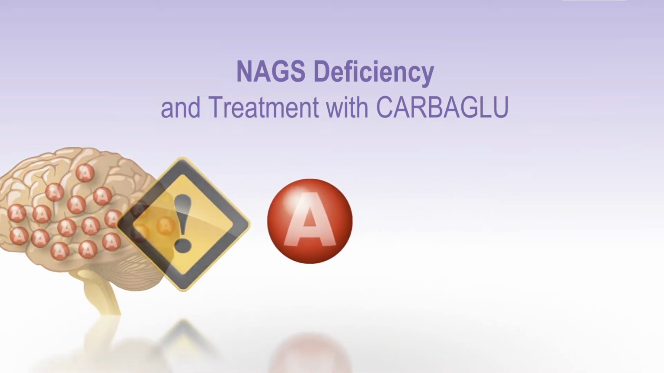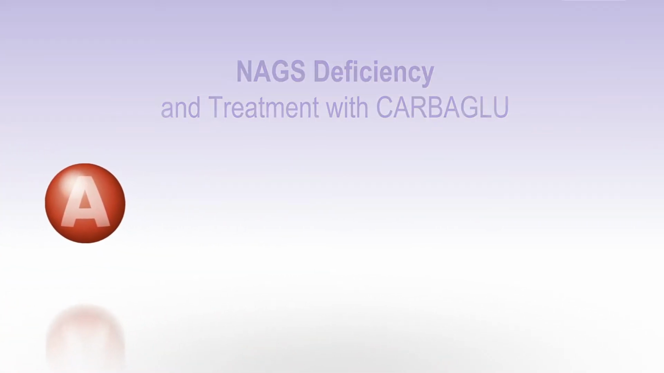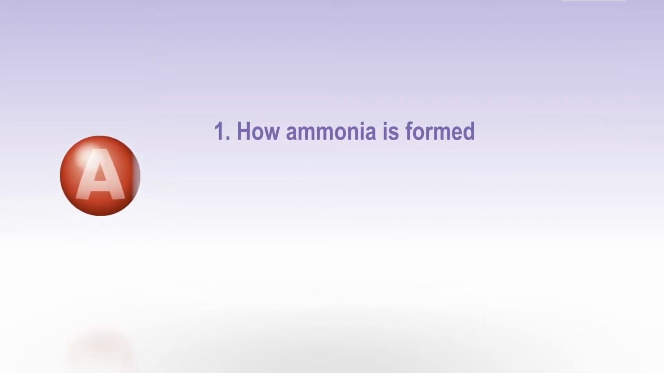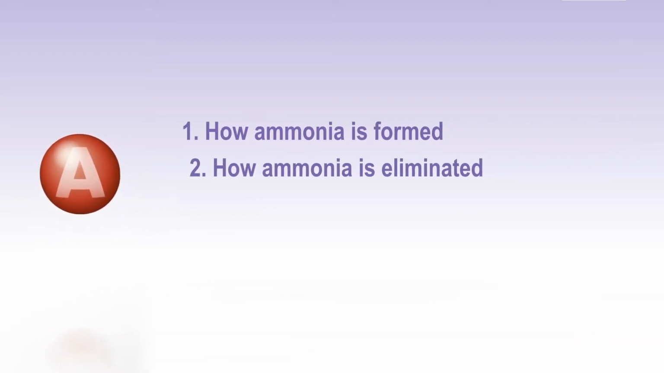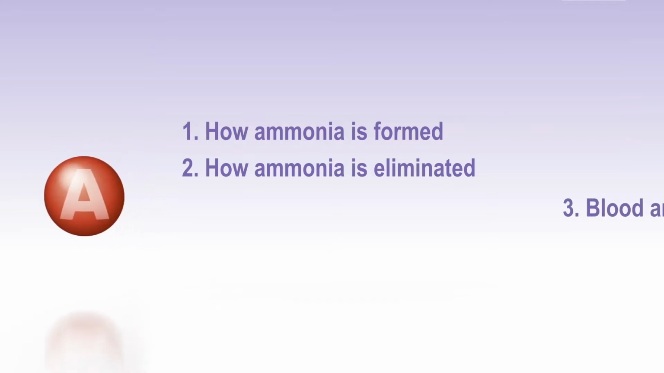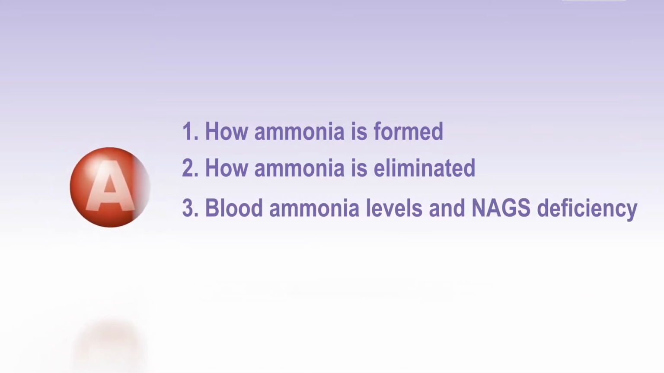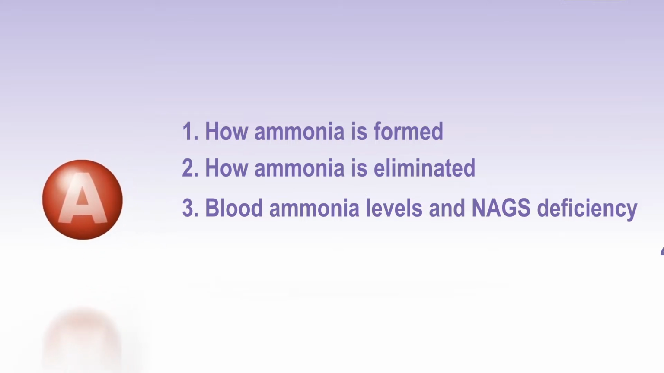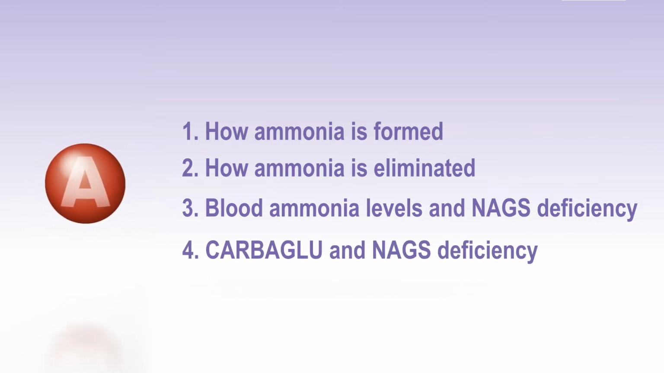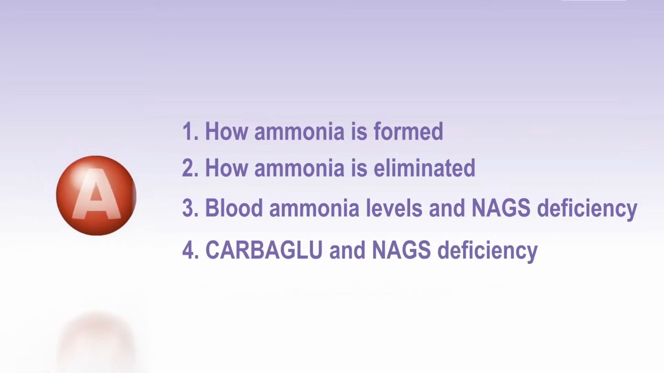In this video, we will explain in a short and simple way: 1. How ammonia is formed in the body. 2. How ammonia is eliminated from the body. And 3. What happens with blood ammonia levels and NAG-S deficiency. How high levels of ammonia can occur in the body due to NAG-S deficiency. And how Carbaglu, carglumic acid, normalizes ammonia levels in NAG-S deficiency.